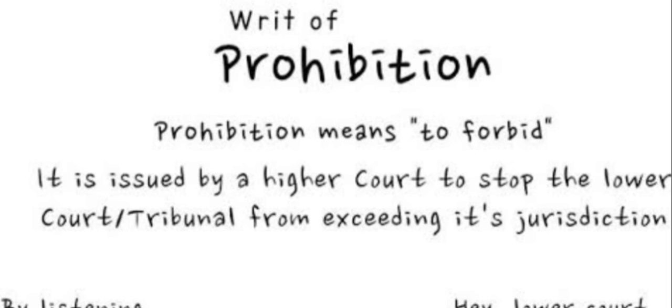For example, the AP High Court has its jurisdiction. It cannot give judgment outside its territorial jurisdiction. It means it can behave within the jurisdiction. It can give judgments within AP's jurisdiction. So this is the jurisdiction of a high court. Whenever a high court behaves outside or in excess of its jurisdiction, the Supreme Court will pass a prohibition writ.